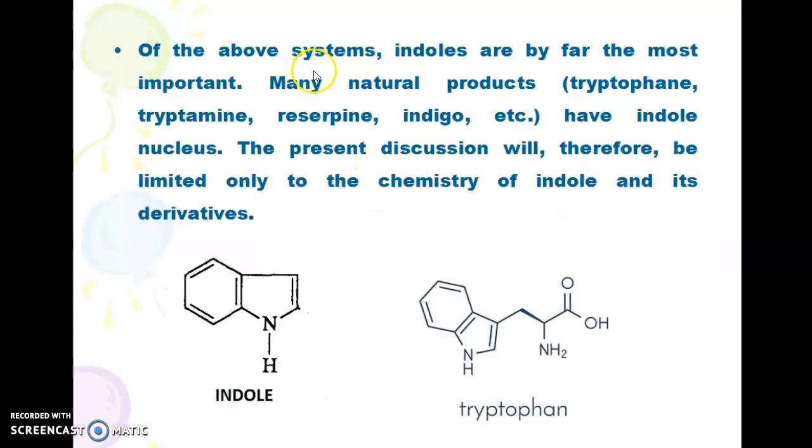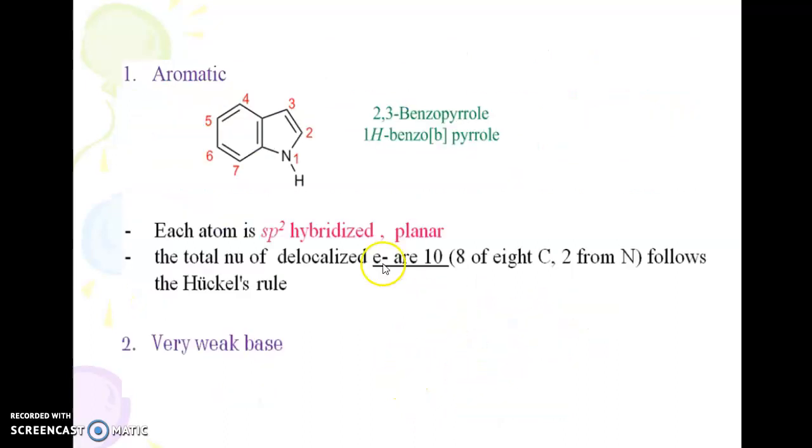Of the above systems, indoles are the most important. Many natural products like tryptophan, tryptamine, reserpine, indigo, etc. have an indole nucleus. The present discussion will therefore be limited to the chemistry of indole and its derivatives. So this is the structure of indole and this is the structure of tryptophan. We can see the indole nucleus present here in tryptophan.